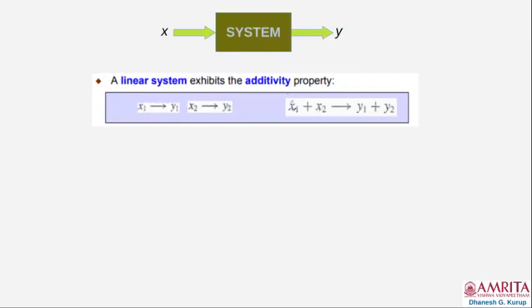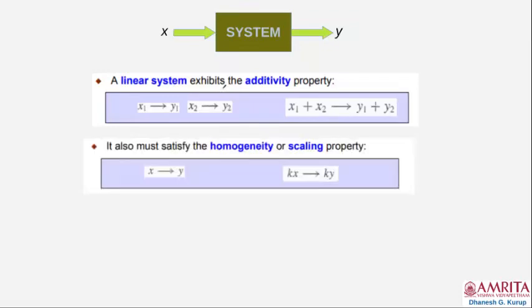Now suppose you combine x1 and x2, that is, x will be x1 plus x2. Then if it's a linear system, the output will be y1 plus y2. This property is called the additivity property. Now, for a system to be a linear system, it must also satisfy the property of scaling or homogeneity. Scaling means you are multiplying.